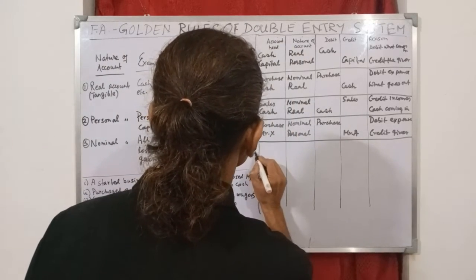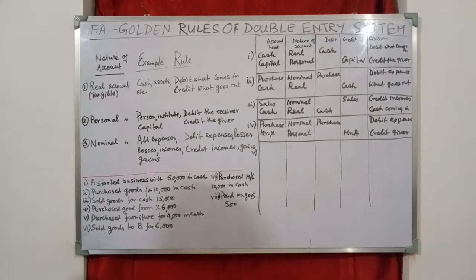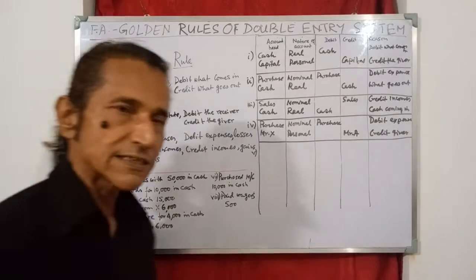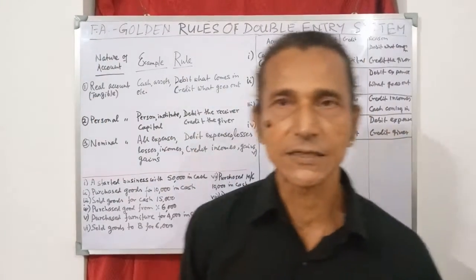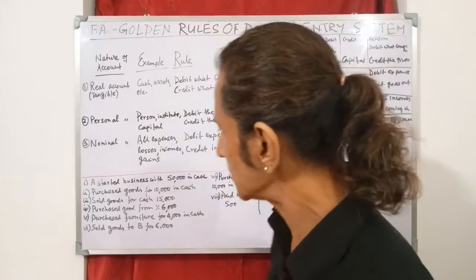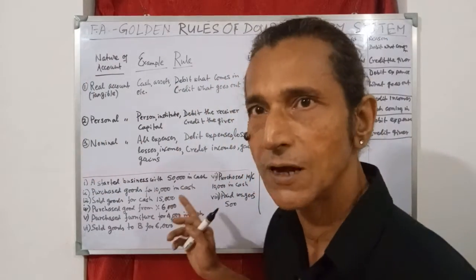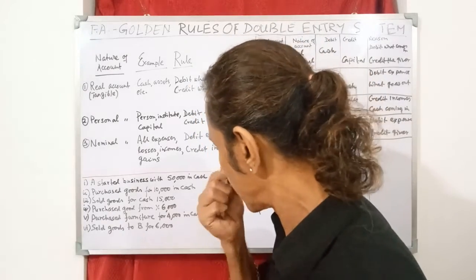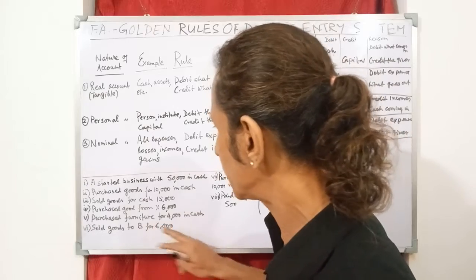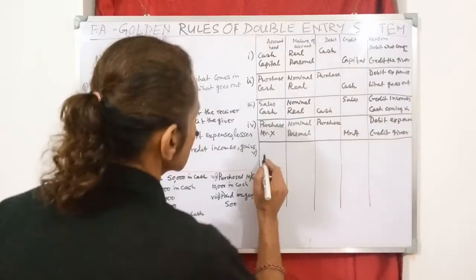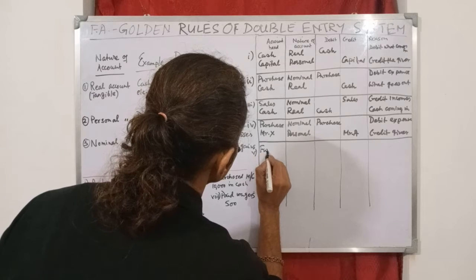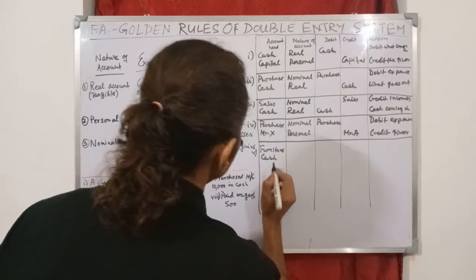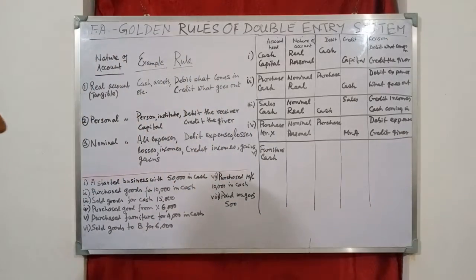Right. Now come to number 5. Purchased furniture for 4,000 in cash. So Mr. A is purchasing furniture worth 4,000 in cash. So which account heads are involved? One is furniture and the other is cash. Here purchase will not come because Mr. A is not doing business of furniture. So purchase will not come here. The account heads involved are furniture and cash. Two account heads are involved here. And you see, both are real account.